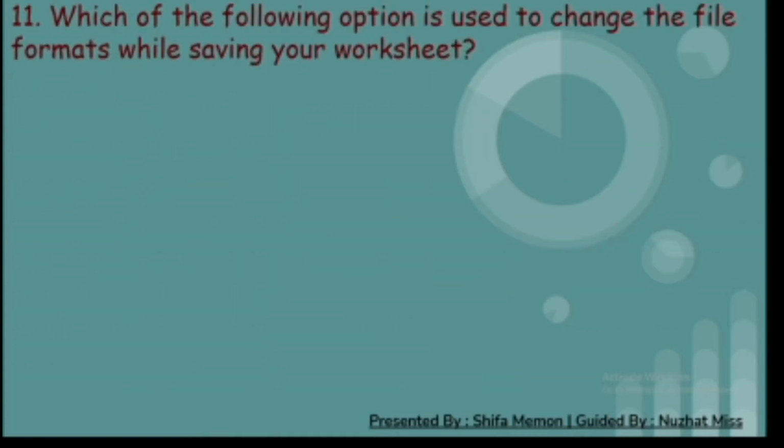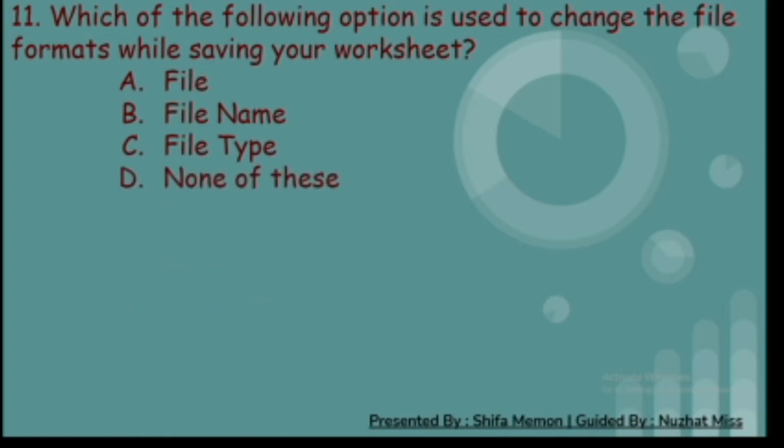Eleventh, which of the following options is used to change the file format while saving a worksheet? A. File, B. File name, C. File type, and D. None of these. And the correct answer is C, file type.